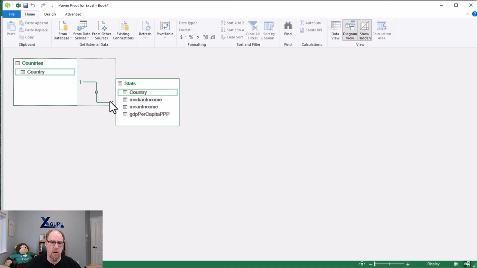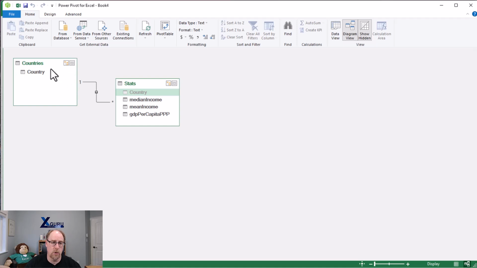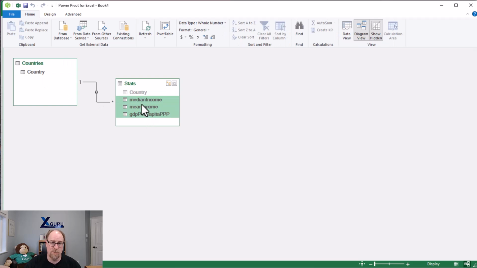We want the star, the many side, on our fact table. You should also always hide the field on the many side of the relationship to force people to use your dimensional field in your filters and things like that. In addition though, because I'm going to make explicit measures, I'm going to right click and hide all of these three columns from Client Tools as well.